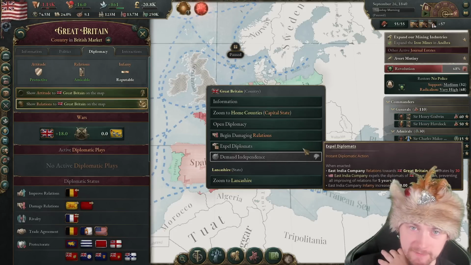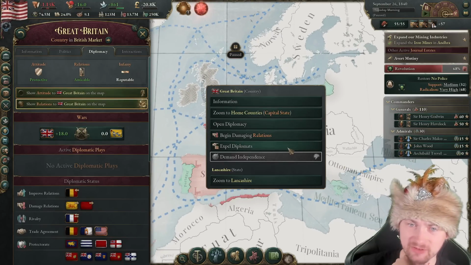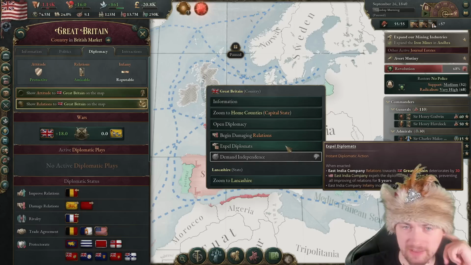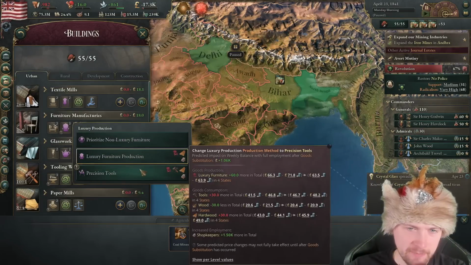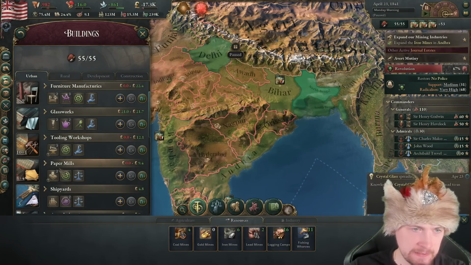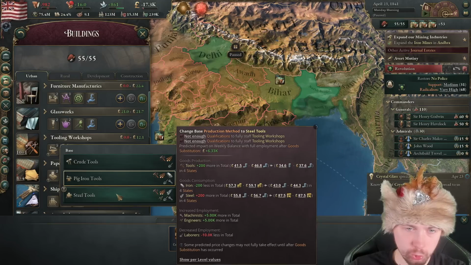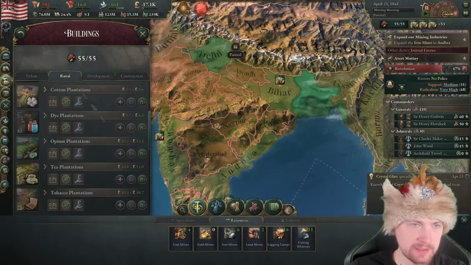How do we actually break free from Great Britain? Maybe right now it's still worth to keep them, but in the long term we don't want them. Why don't I start with expelling the diplomats? Bye-bye. New improvements are coming, so here, yeah, more furniture, please. Better tools. I'll need to produce more steel for that to happen, but this is all good.